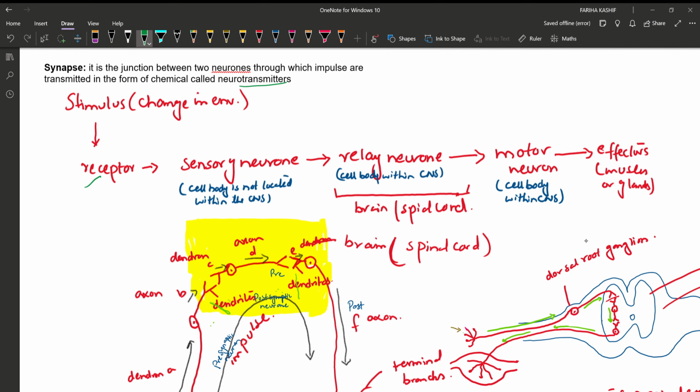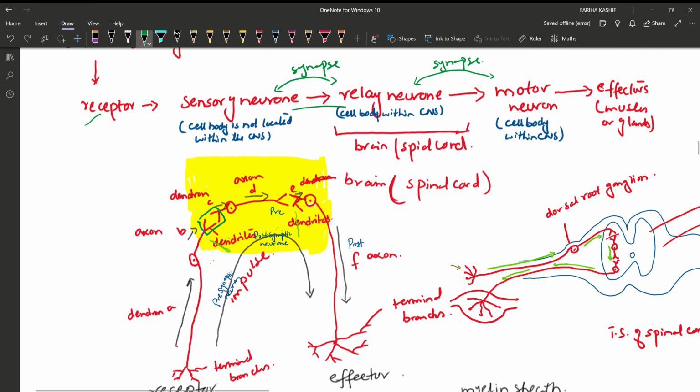So between the sensory and relay neuron, when the impulse is transmitted, then it is transmitted across synapse. And similarly, between the relay and motor neuron, when the impulse is transmitted, then it is transmitted across synapse. It is just a junction between two neurons. This junction is called what? Synapse.